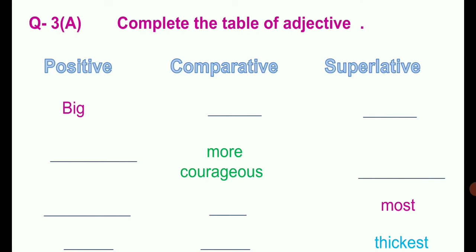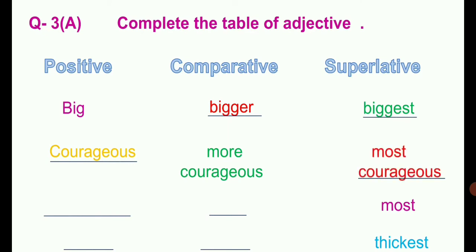So here big becomes bigger, and what is the superlative form of big? Biggest. Next is more courageous, given as the comparative form, and now we will write the positive and superlative forms. And what is the positive form of more courageous? Courageous. And what is the superlative form? Most courageous, right?